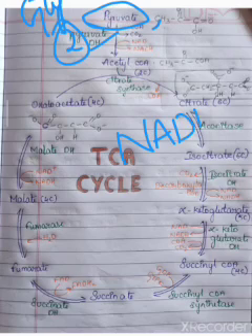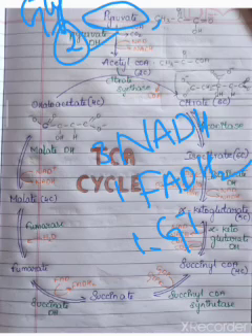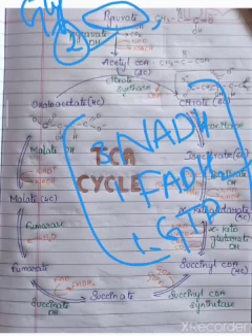How many NADH are produced? 3 NADH, 1 FADH2, 1 GTP. So this entire thing will be multiplied by 2, because 2 pyruvates are produced in glycolysis. So 2 times all of this energy is considered per 1 glucose molecule; this much energy is liberated.